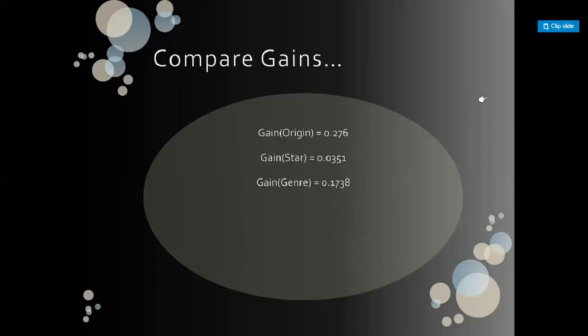By comparing the gain obtained by taking each of these one by one, the respective information gains are as shown in this diagram. So here we can find that the maximum gain that we attain is through the origin of country, that is 0.276. So in this case, the country of origin would be taken as the first attribute for the first split.